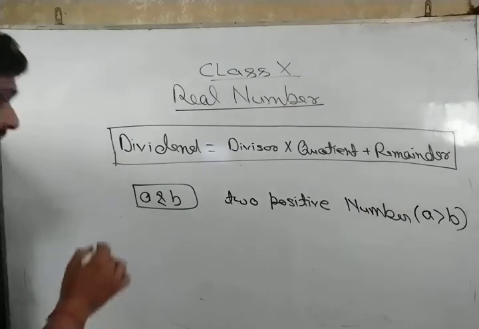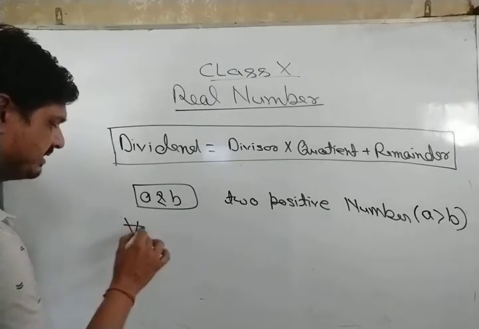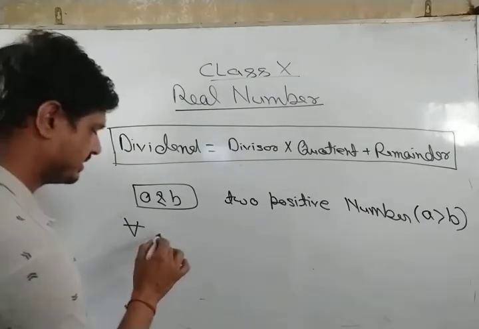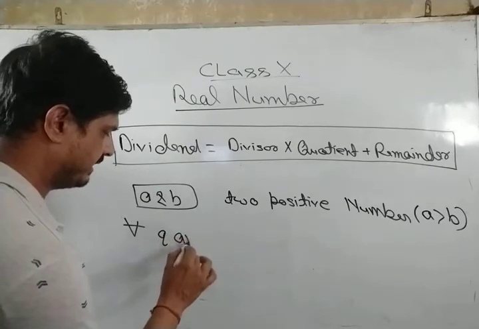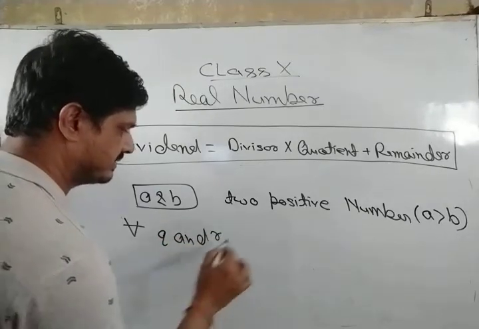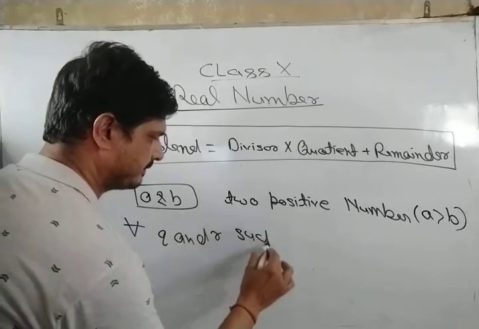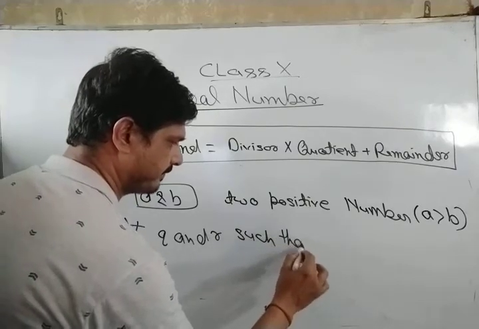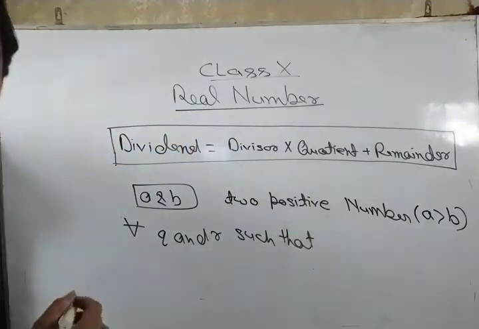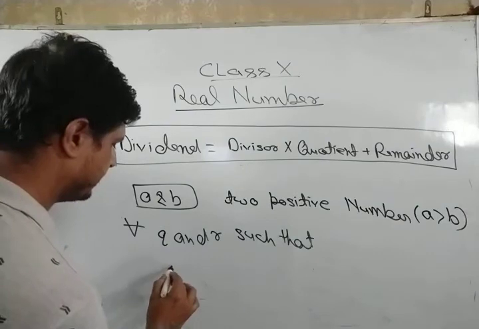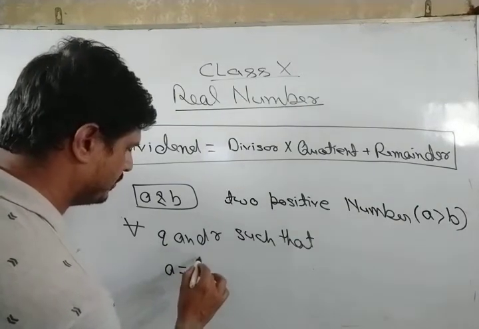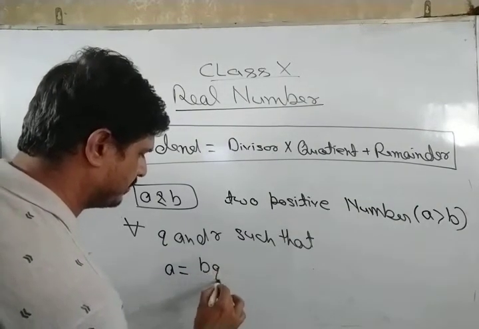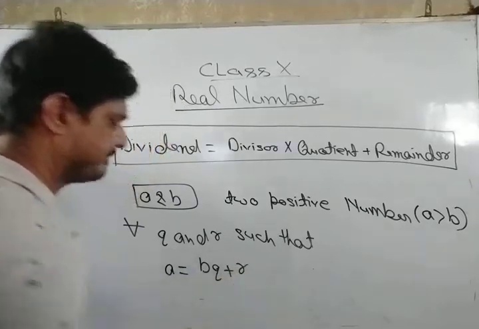Then there exist q and r such that a is equal to bq plus r.